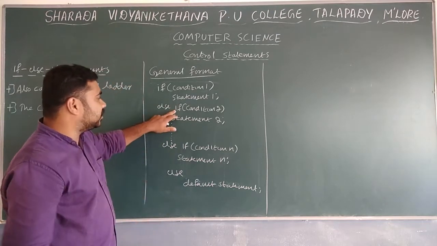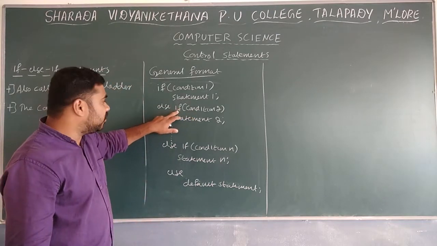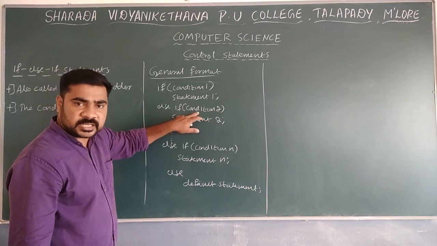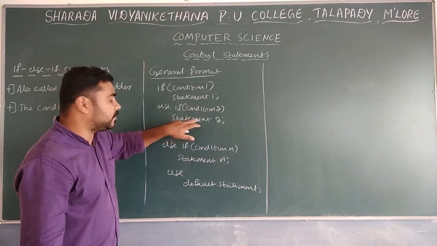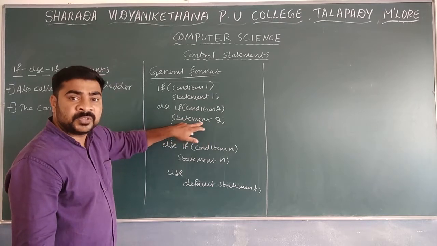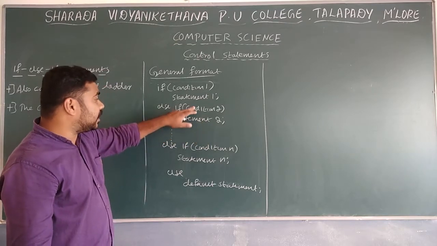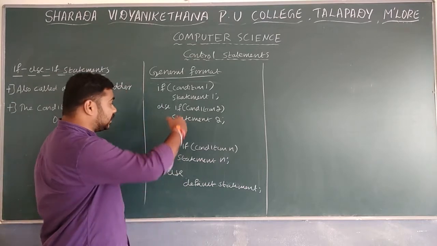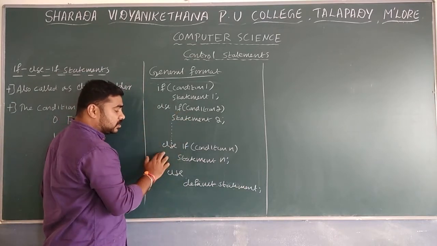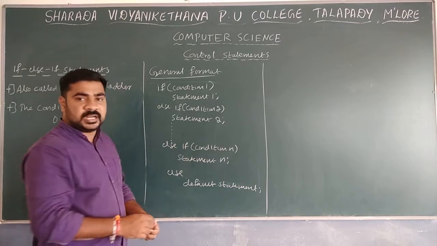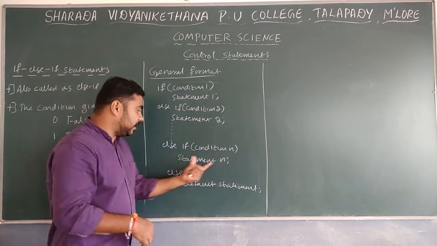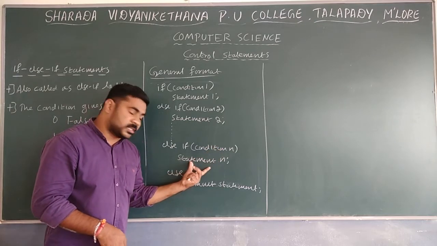In the else part, it is going to check condition 2. Whenever test condition 2 is true, statement 2 is going to execute. Whenever the condition is false, it keeps moving like that until the nth condition. Whenever the nth condition is true, it executes statement n.